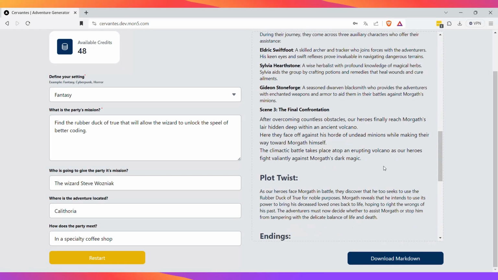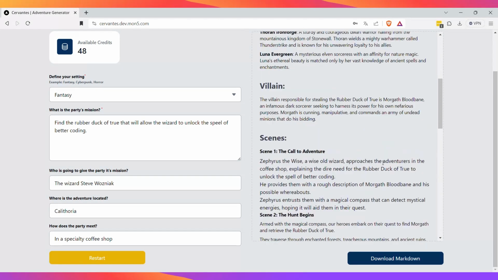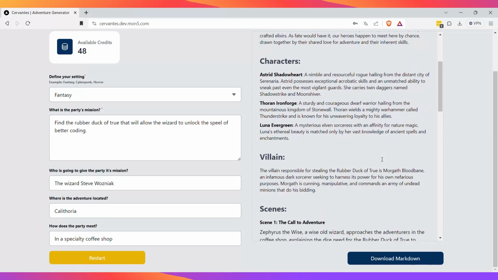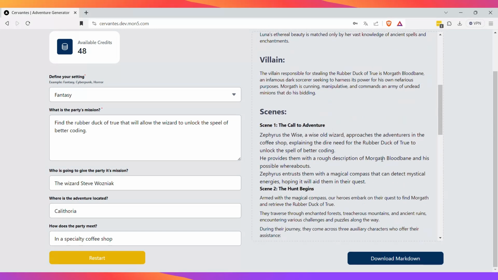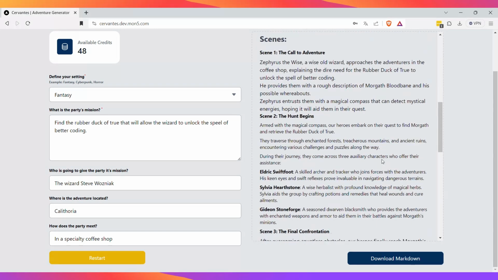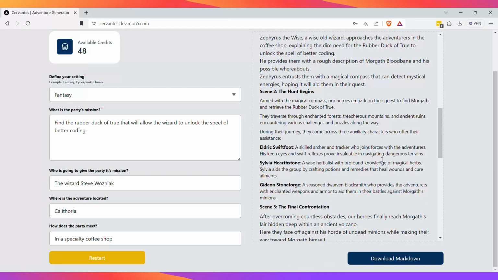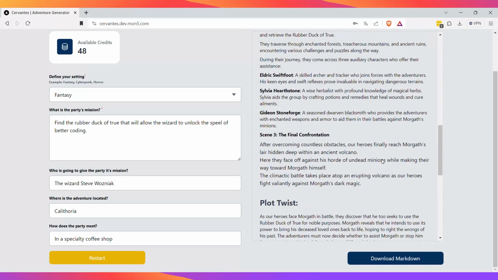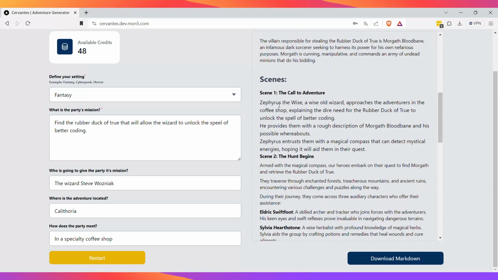That happens a lot because sometimes when people are playing these one-shots, they get distracted and they actually do not complete the goal, in this case to find the rubber dog of truth, right? So it is interesting. Let me check one of the first scenes.